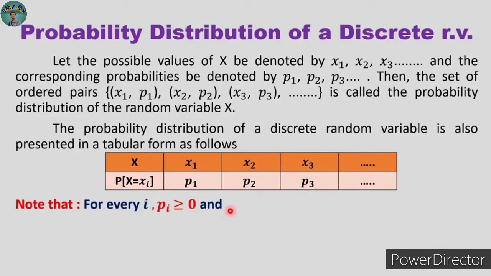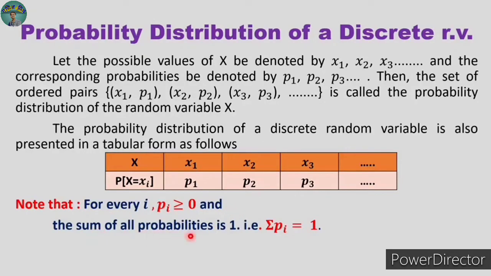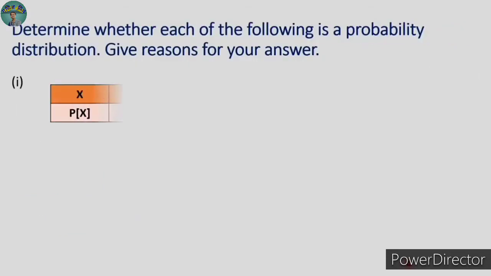And the second property is sum of all probabilities is equal to 1. So if you add p1 plus p2 and p3 and up to the last value of probability, the summation of pi is always equal to 1. Okay, so these red colored properties are very important, and these are considered as the main properties for the probability distribution. If any one of the property does not satisfy by this particular distribution, then it is not a probability distribution. Remember, we are going to solve some example on this.